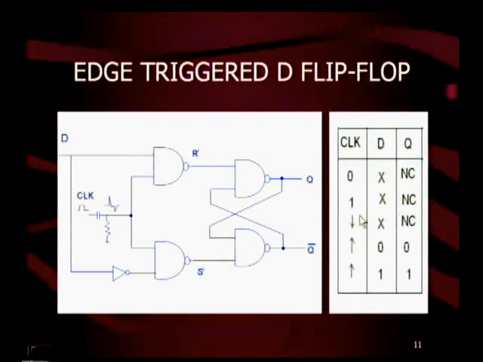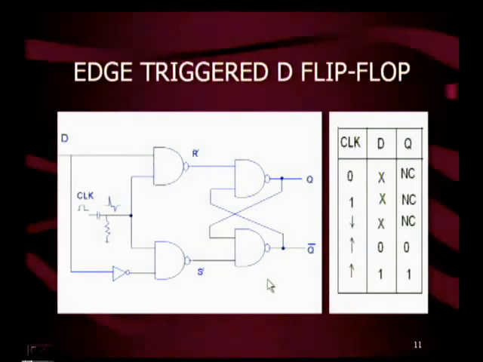This is a truth table of edge triggered D flip-flop. When clock is 0, when clock is 1, when clock is trailing edge, irrespective of the D input, simply we are getting no change. Therefore, the flip-flop responds only to the leading edge. When the clock is leading edge, if D is 0, then Q is 0. For the leading edge of the clock, if D is 1, then Q is equal to 1.